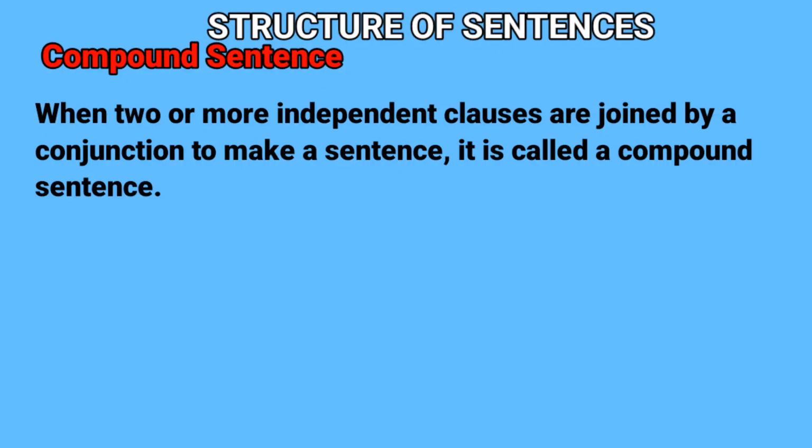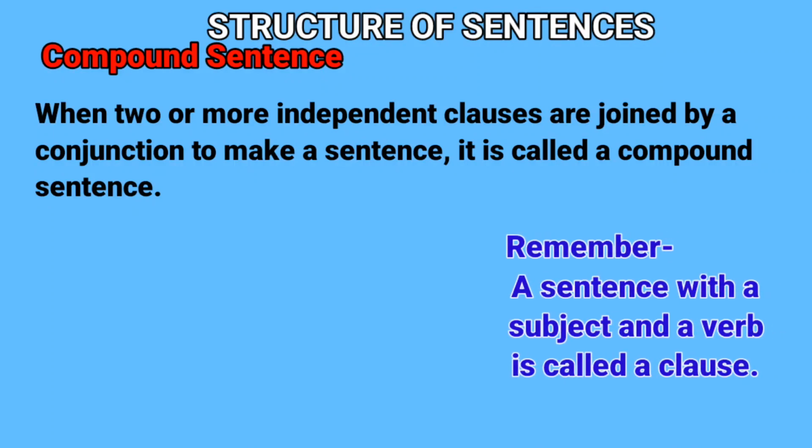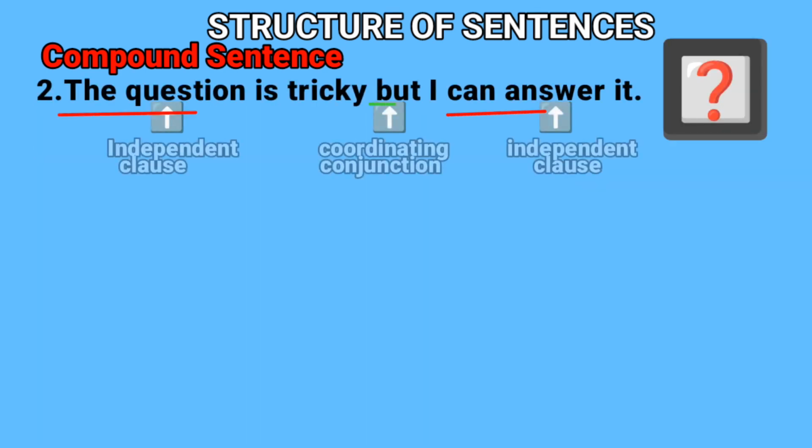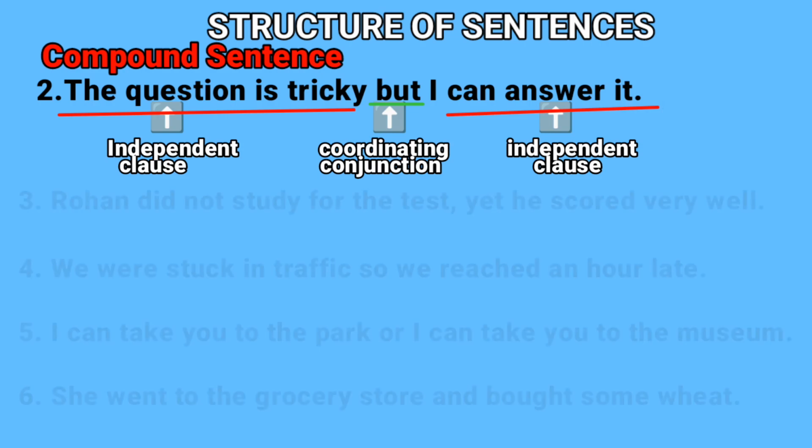So, when two or more independent clauses are joined by a conjunction to make a sentence, it is called a compound sentence. More examples. The question is tricky, but I can answer it. The question is tricky is an independent clause, but is a coordinating conjunction. I can answer it is an independent clause.